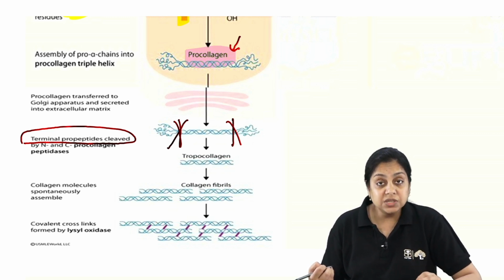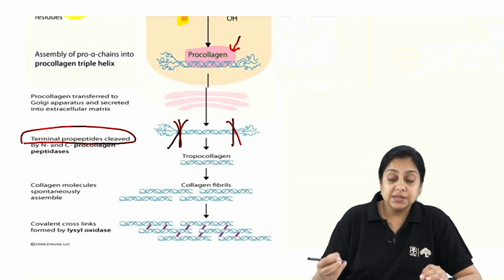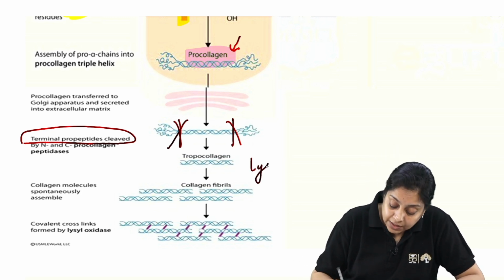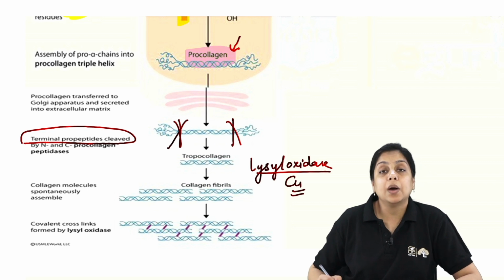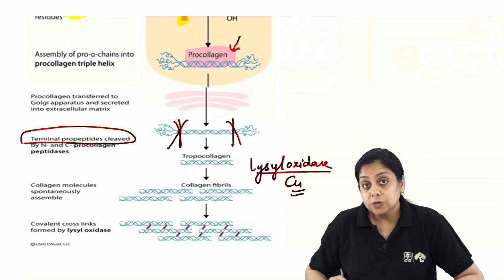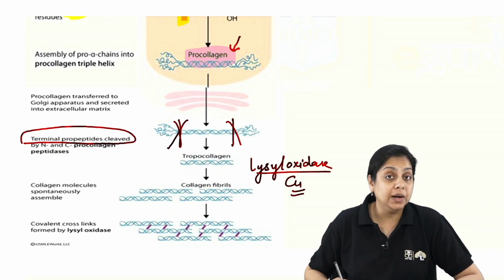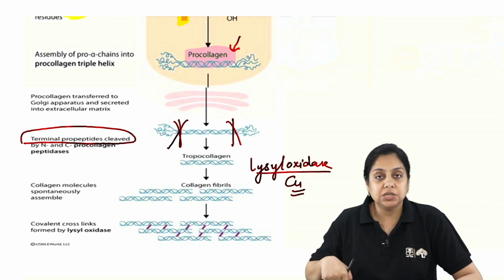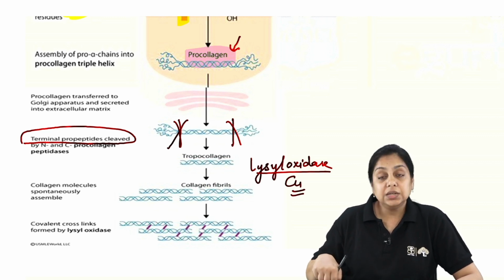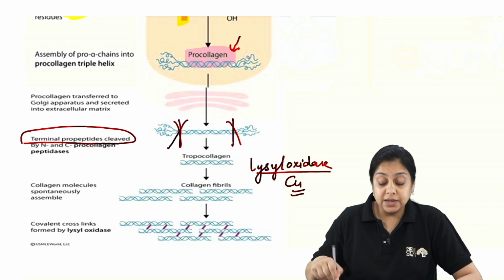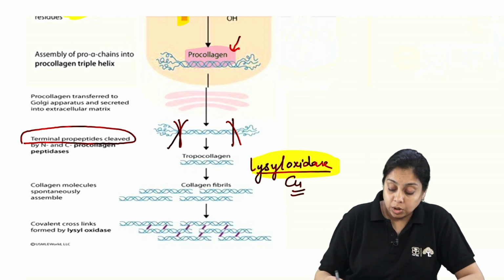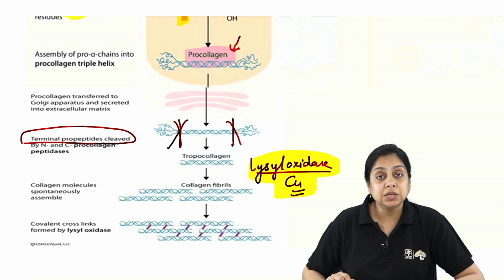There is one more step happening here: the enzyme lysyl oxidase, a copper-requiring enzyme. So in the case of Menkes disease, when there is copper deficiency, lysyl oxidase is hampered, again impairing collagen synthesis. So lysyl oxidase is also an important topic for collagen biosynthesis.